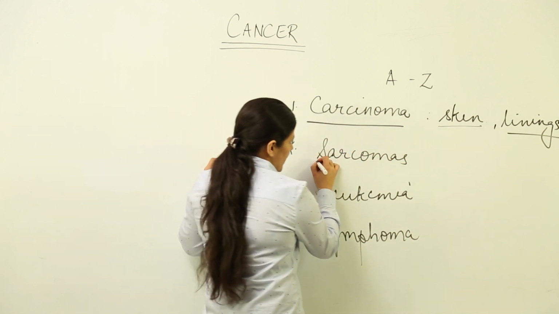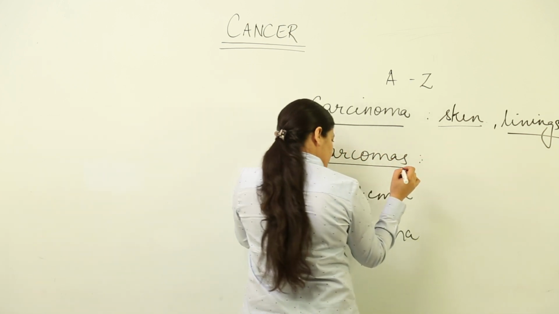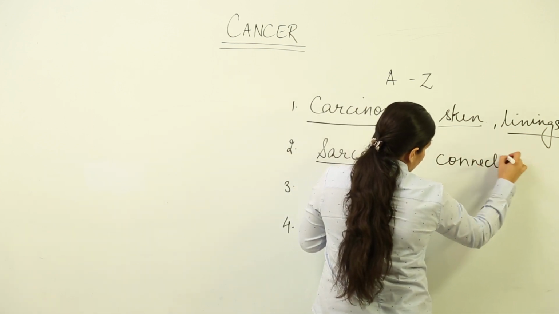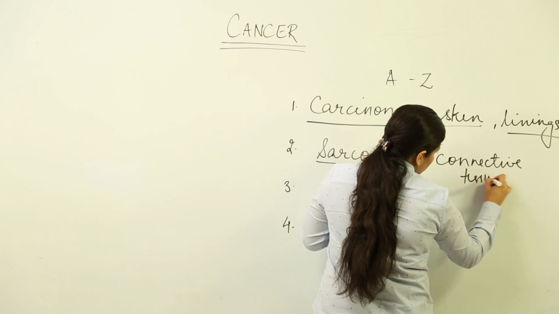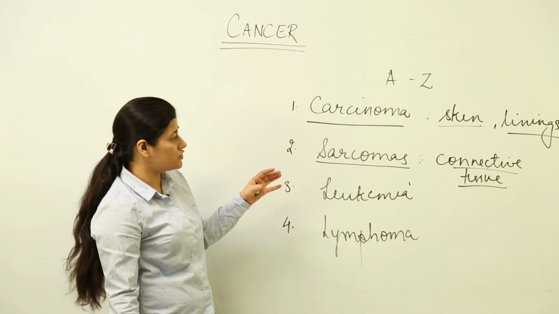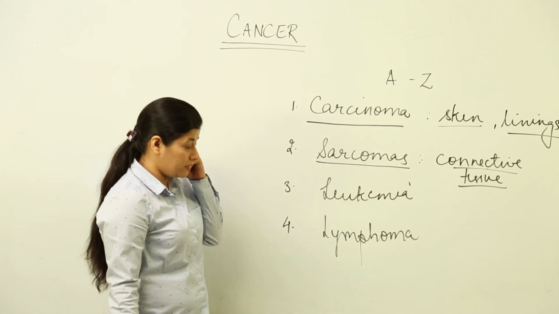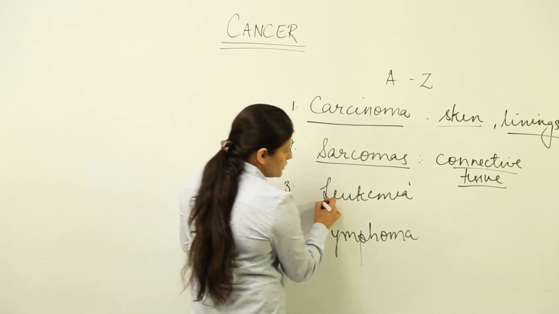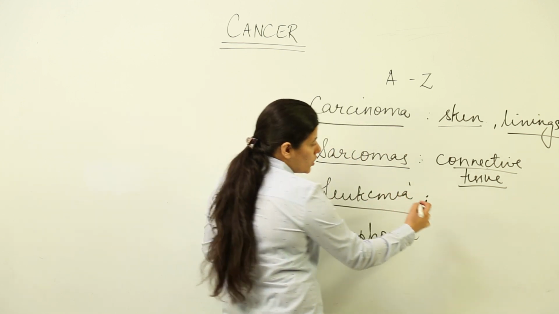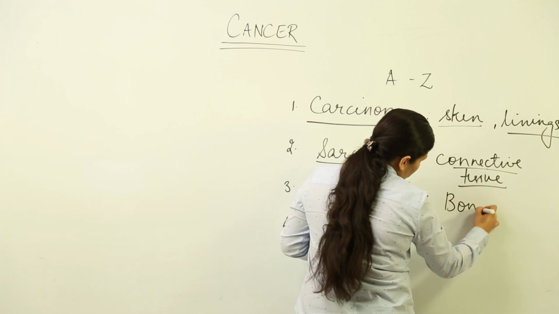The next type is sarcomas, where we have the cancer type that is usually going to infest the connective tissue. Different types of connective tissues, it could be bones, it could be cartilage, and muscles also could be included. The next type is leukemia. Now what is leukemia? Commonly called blood cancer, but it goes and infects the bone marrow.